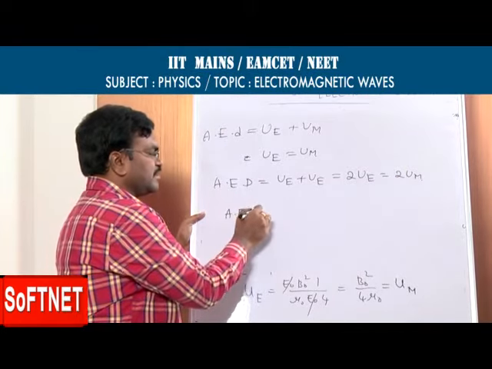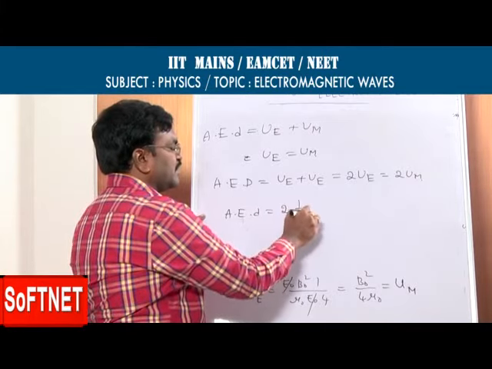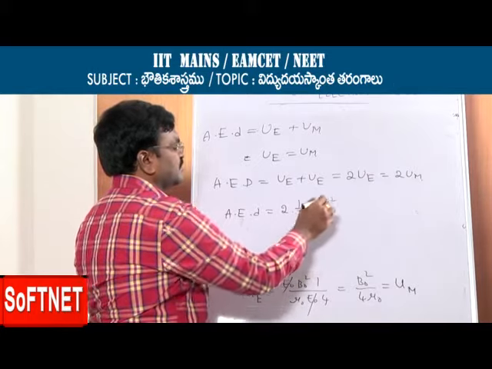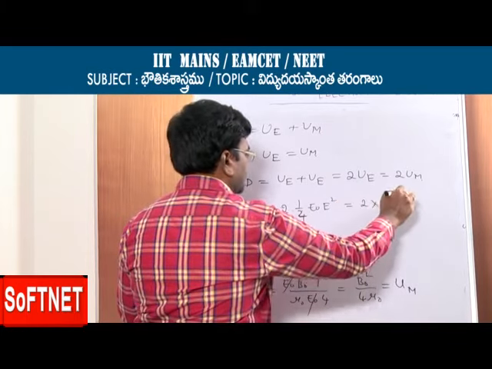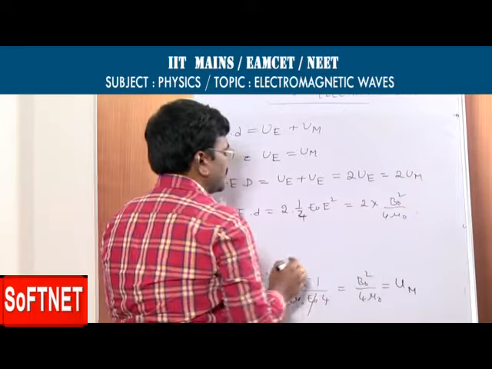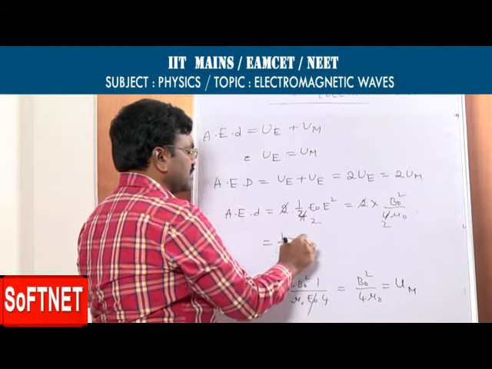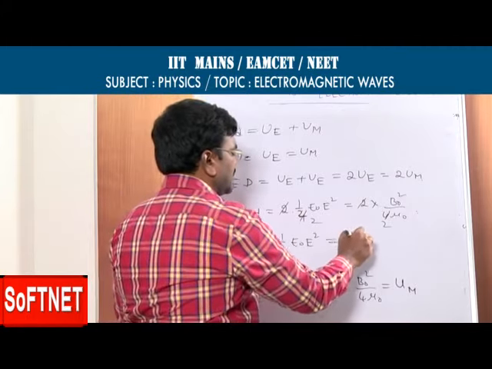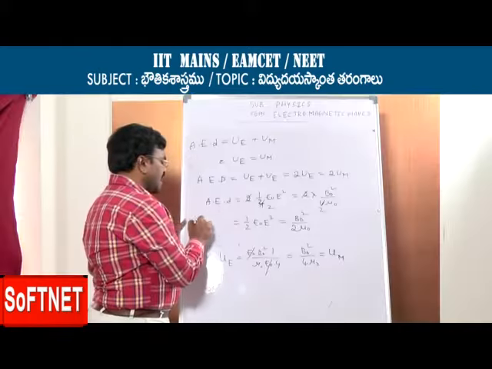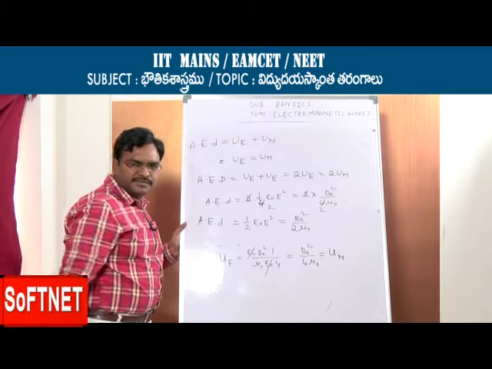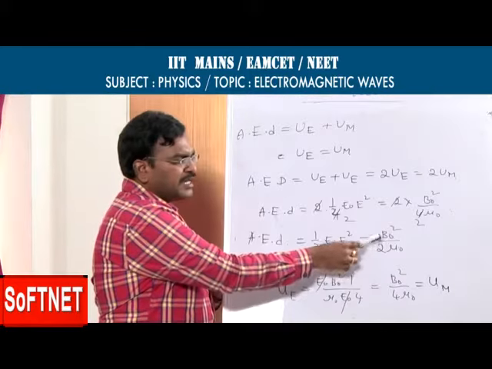Average energy density is equal to 2 into the average energy density of electric field, which is 1 by 4 epsilon 0 E naught square, or otherwise 2 into B naught square by 4 mu naught. So we are getting 1 by 2 epsilon 0 E naught square, otherwise B naught square by 2 mu naught. This is the average energy density of electromagnetic wave.